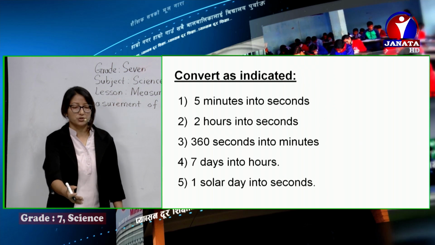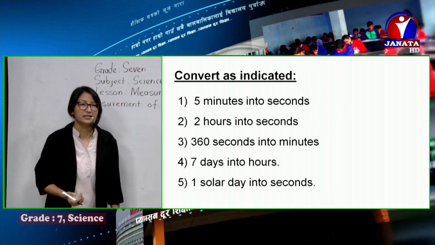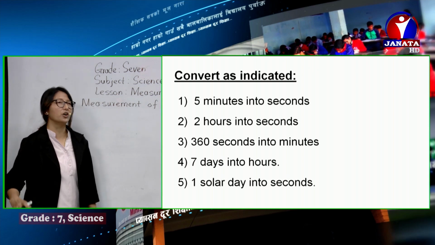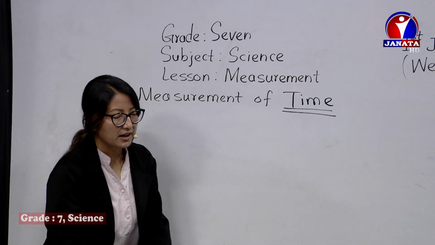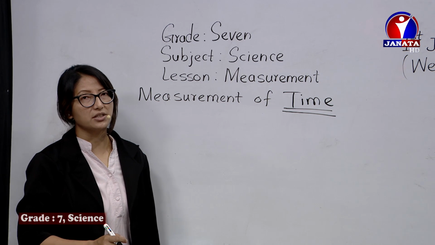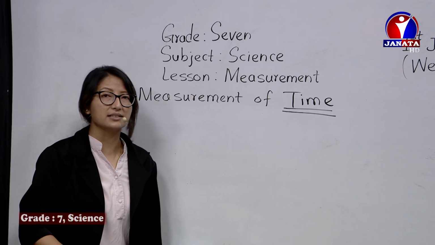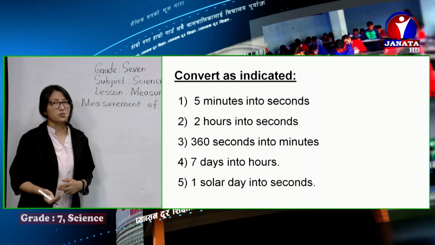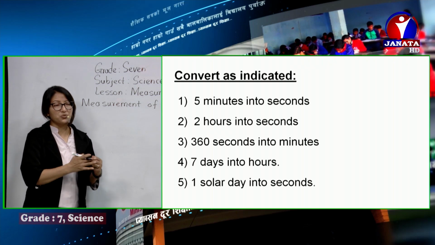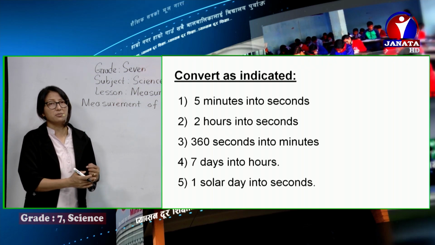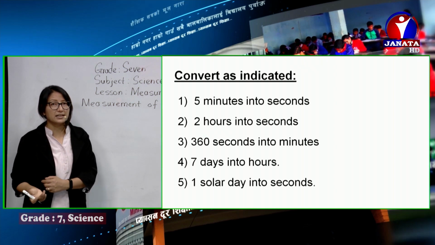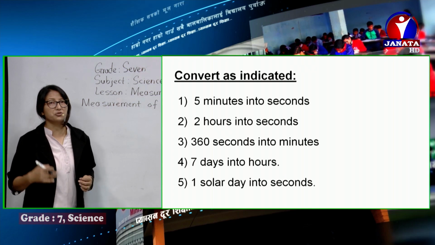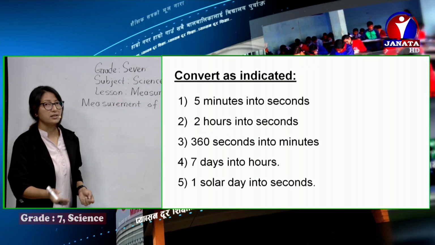Now, let's also solve this as indicated. Let's convert these few units of time. I'll solve a few, others you can solve on your own. You can just save it, copy it so that you can have your own practice related to conversion of time, length, mass is also there. It's going to be very useful when you solve the numericals, because while solving different numericals, the time may be given in minutes in one case, and in another case time may be given in seconds. So you have to bring uniformity in them. In such cases the conversion work comes. Yes, conversion, you need to learn it. That's why we are practicing it, making up a base.